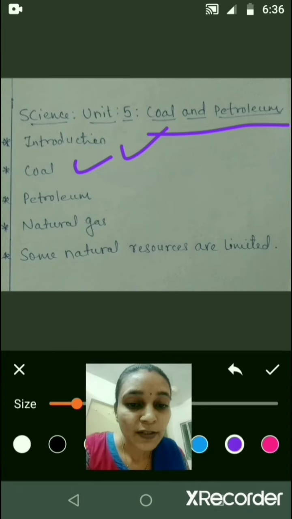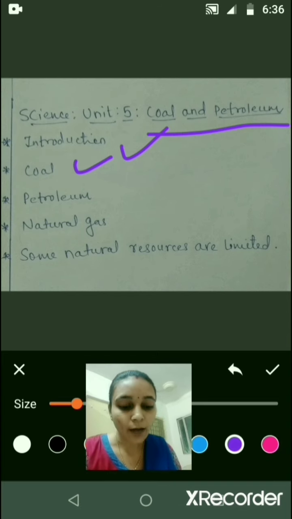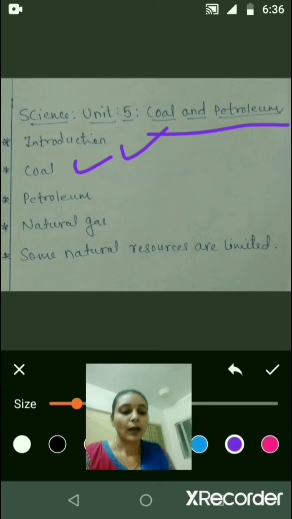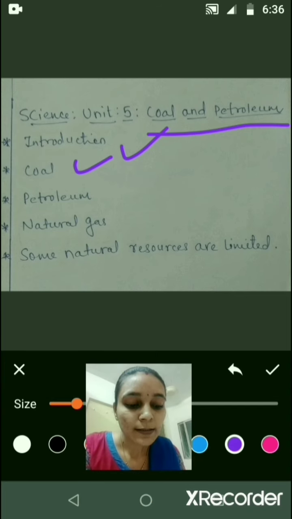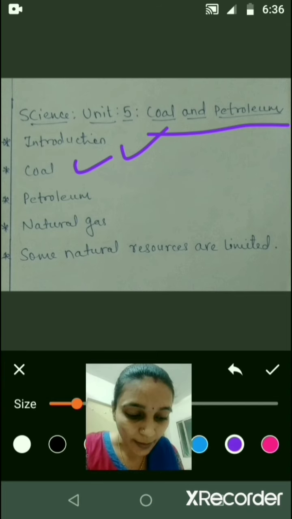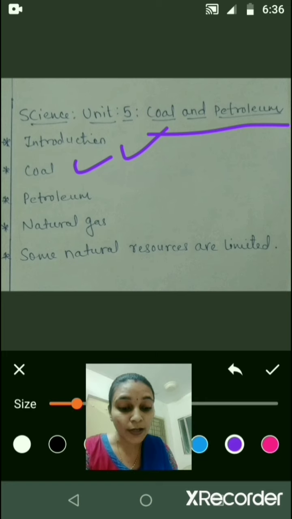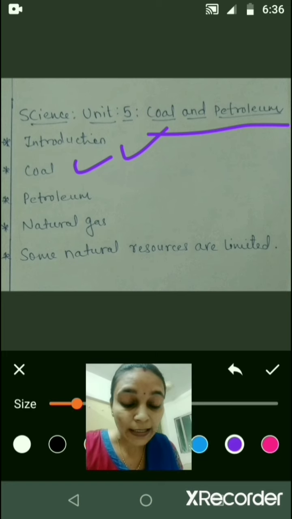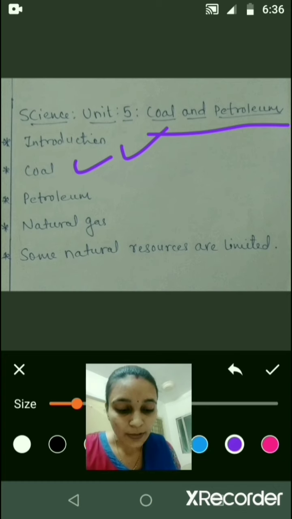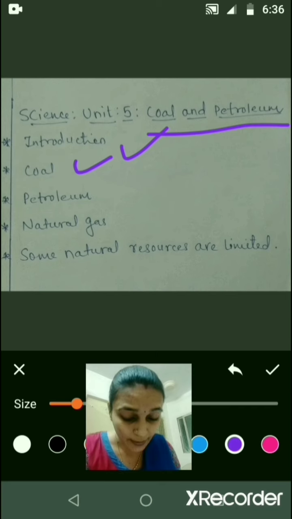Let me tell you the story of coal, how it formed. About 300 million years ago, the earth had dense forest in low-lying wetland areas. Due to natural processes like flooding, this forest got buried under the soil.